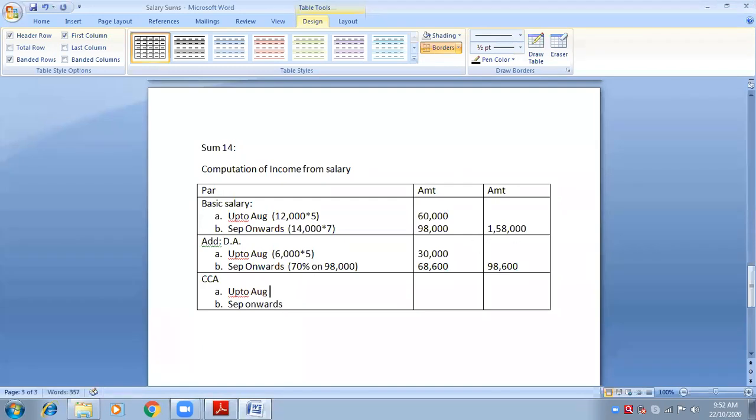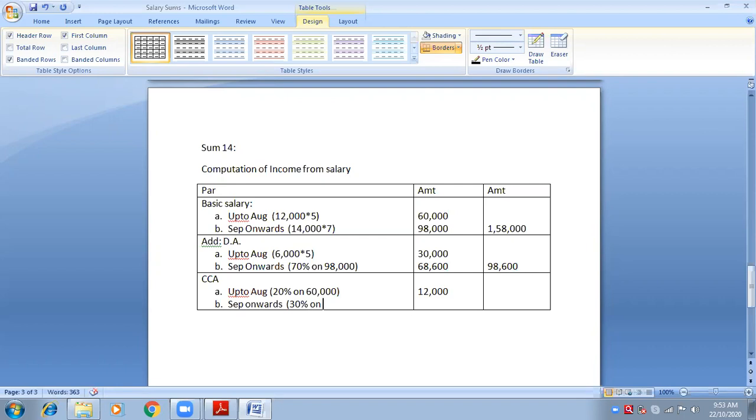So what is up to August? Tell me, what should be the bracket? 20% on basic. So what was the basic salary up to September? 60,000. Yes. So 60,000 into 20% is 12,000. Next, what would be 30% of basic?